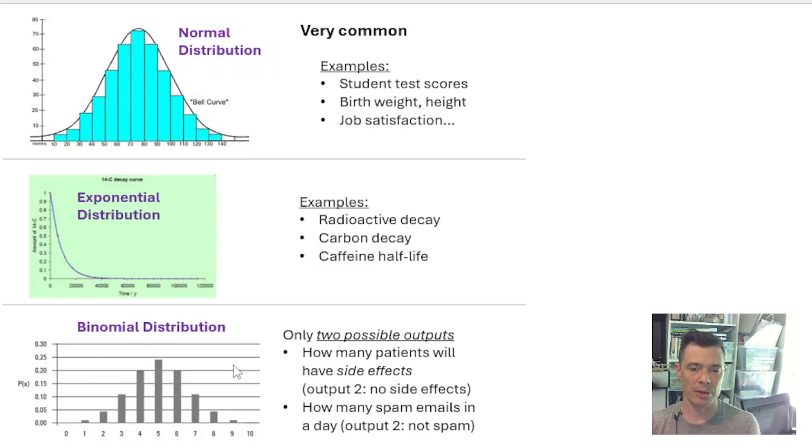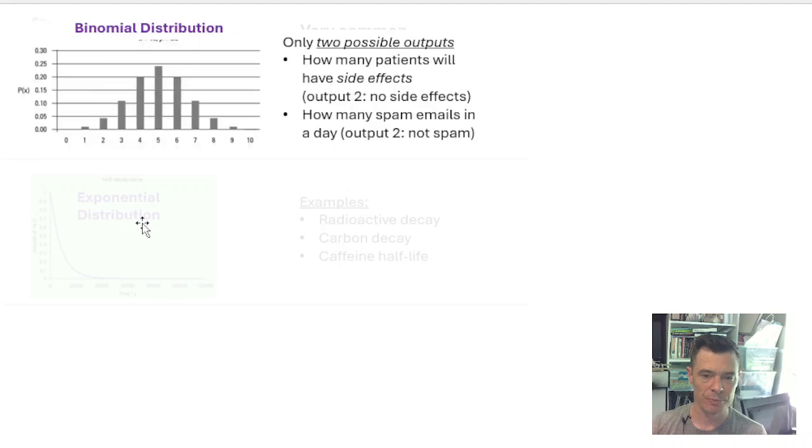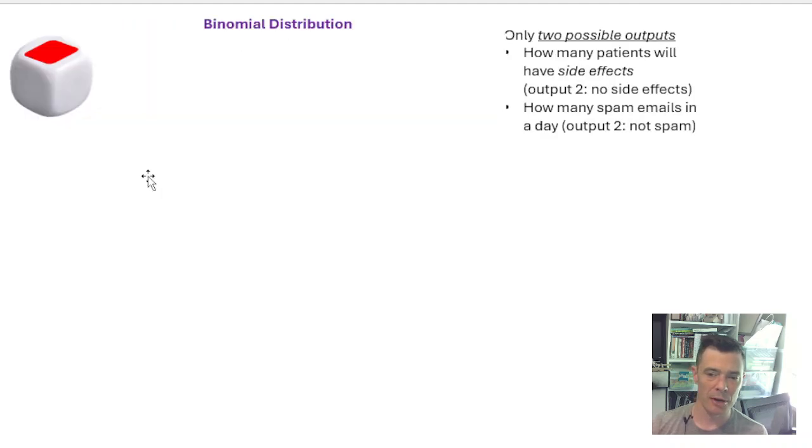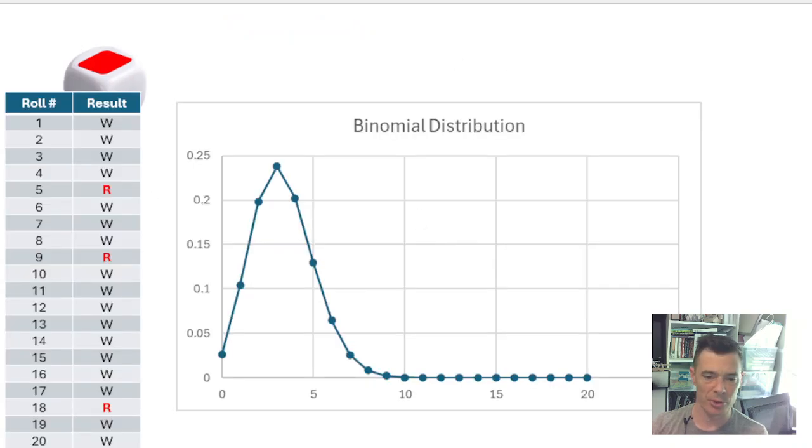We need to start with distributions in general. I think we've all come across the bell curve. I think we've all come across exponential distribution. Think like carbon decay. And then here we have binomial distribution. Move it up and expand it. And I think this is less prevalent, but it's used all over the place. But we'll do just a simple example, again with our 6-sided die.